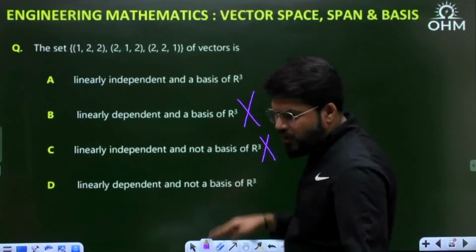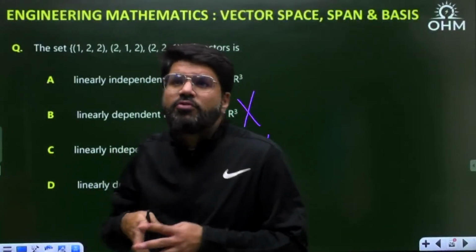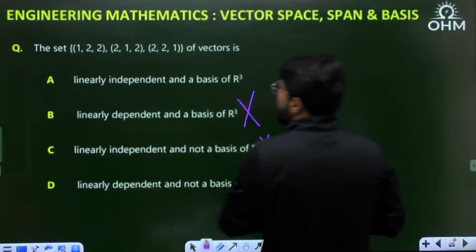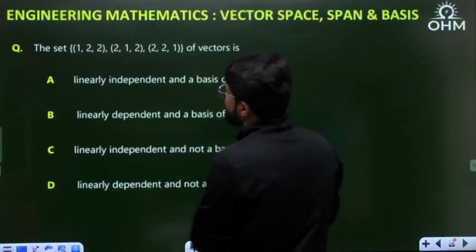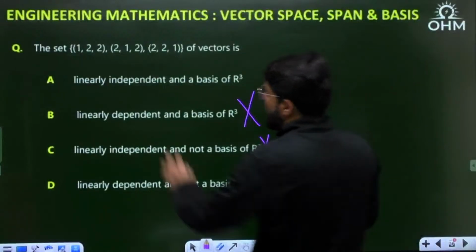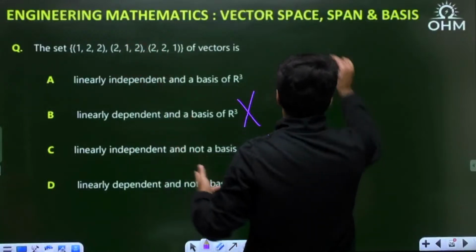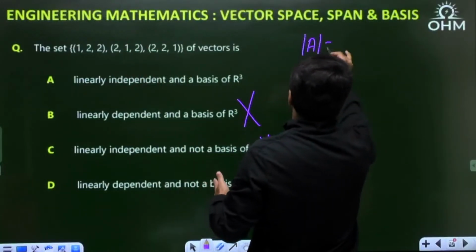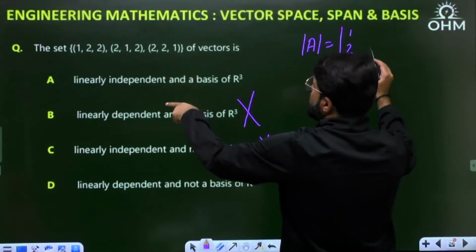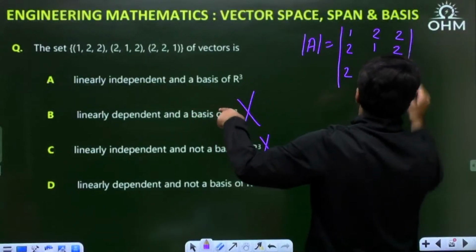So it is either A or D. To choose between A or D, you just have to say whether the vectors are dependent or independent. For that, what do you need to check? Because there are 3 vectors of size 3 cross 1, you can just go to the determinant of A, where the vectors are arranged as the columns: 1, 2, 2; 2, 1, 2; and 2, 2, 1. Check the determinant of this simply.